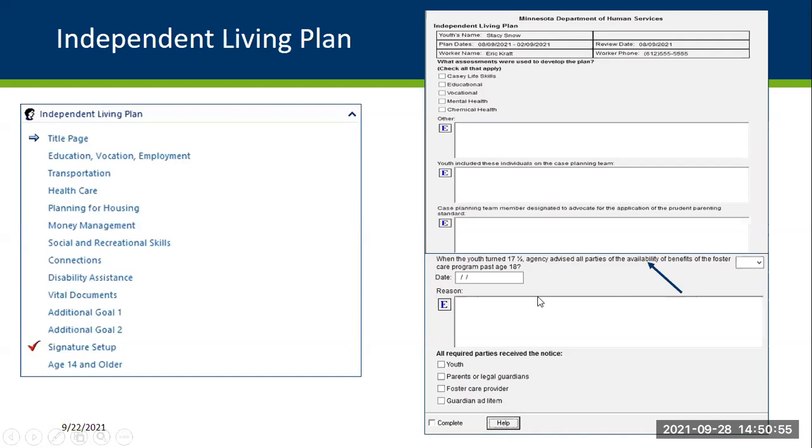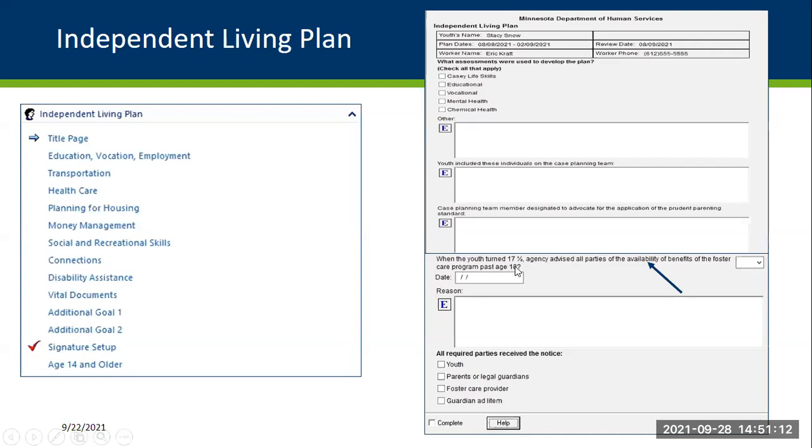One thing I do want to note is that when the youth turns 17 and a half, the field associated with this question is enabled. This field is not enabled for youth younger than 17 and a half years of age.